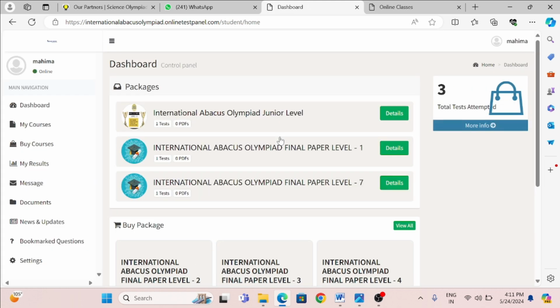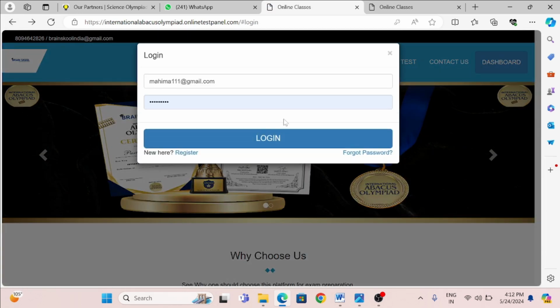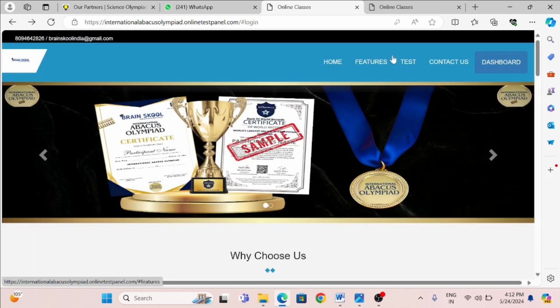You will be successfully diverted to our main panel, that is the test panel. This is the original panel for the test, which is on 26th. This is very important, as you have to give the test on this portal itself.